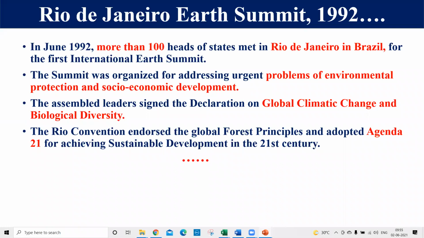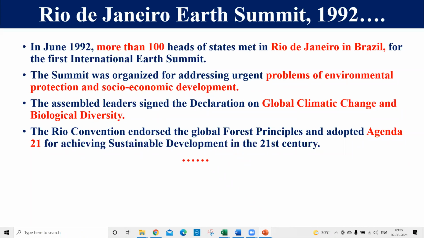And dear students, it was the first international Earth Summit to discuss all the social and economic problems. Right? So the summit was organized for addressing the urgent problems. What are the urgent problems? These are the urgent problems related to the environment and socio-economic development. So these countries met here so that they could discuss the problems of environmental protection and also social and economic development.